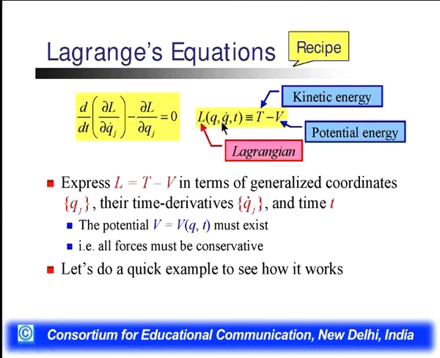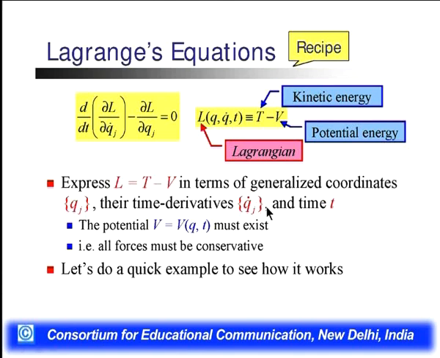The Lagrangian L is equal to T minus V, meaning kinetic energy minus potential energy.